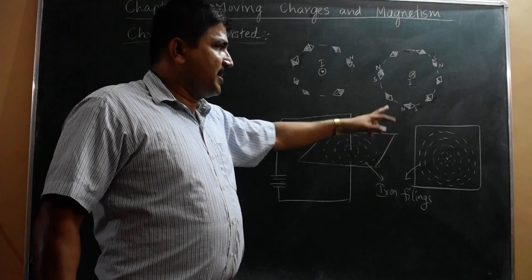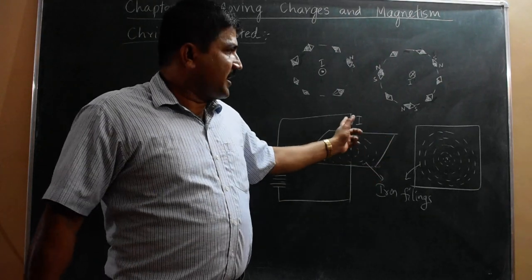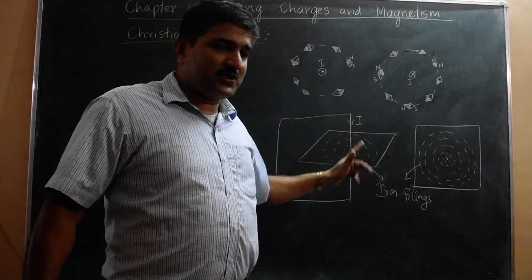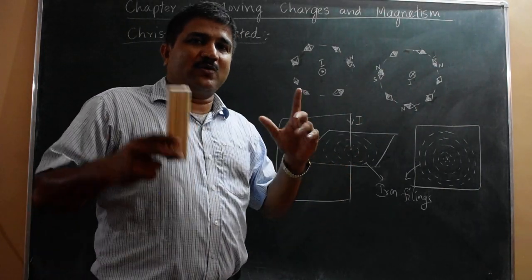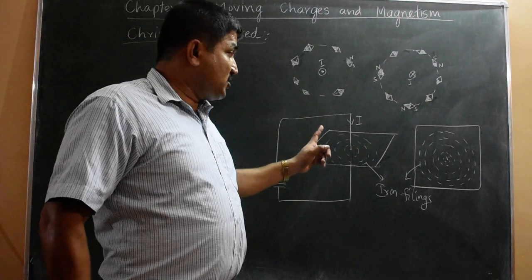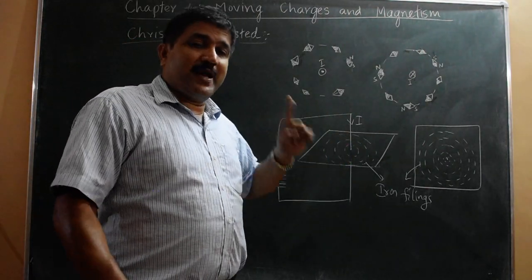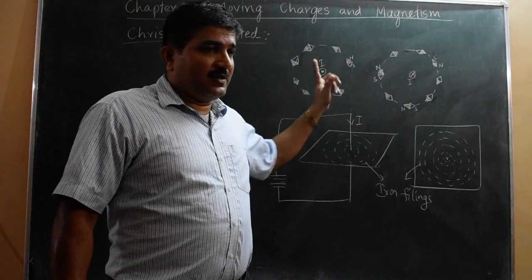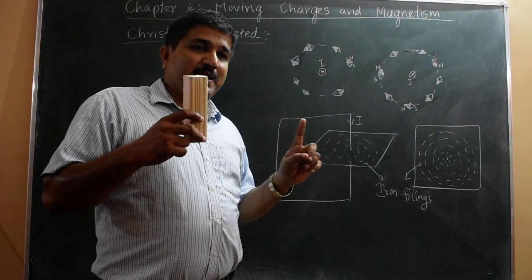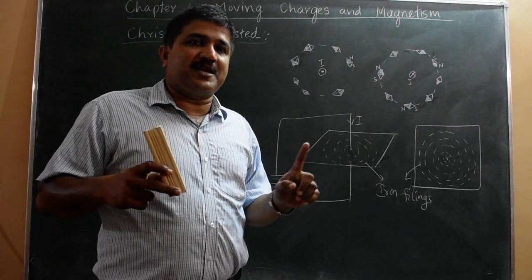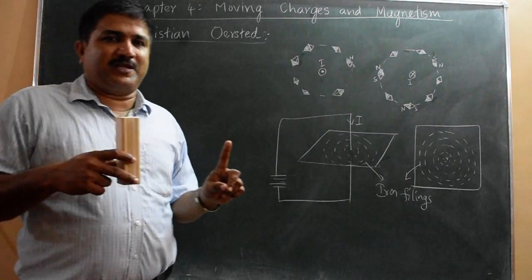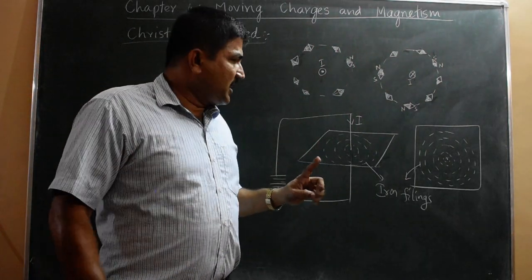If you pass current through two conductors, if the currents are in the same direction, they will attract. If the currents are in opposite directions, they will repel. That means how these two current carrying conductors interact with each other is based on force. Which force? Magnetic force. One conductor produces a force on the other conductor, so they interact by means of the magnetic field produced by each of them. So they will exert force between them. That's why there will be attraction or repulsion.